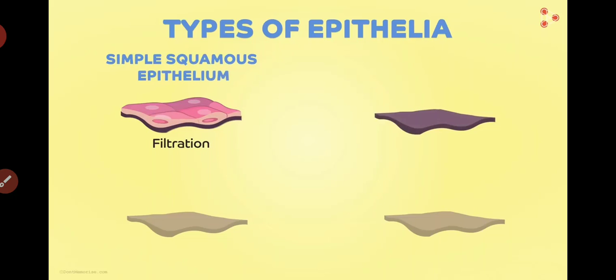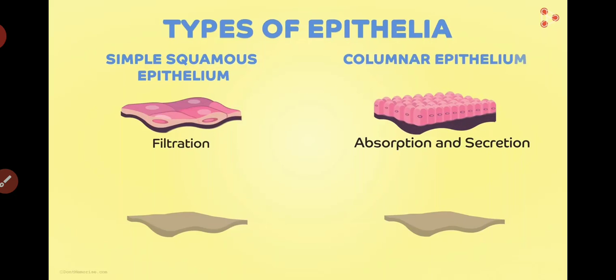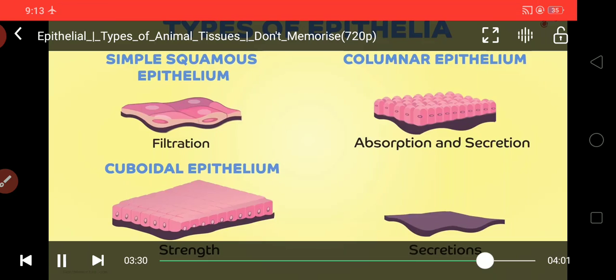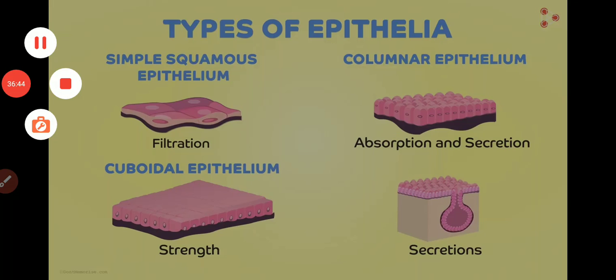Now let's take up the next function, that is absorption and secretion. For this, obviously we would need a larger surface area, right? Which is why we have these tall pillar-like cells on the basement membrane making up the columnar epithelium. Now at times, we need strength or support along with the larger surface area. In this case, we slightly change the structure to cube-like cells and form the cuboidal epithelium. Lastly, we have certain organs that need specialized secretions. So in such cases, we need to modify a few cells that would perform secretion of specific